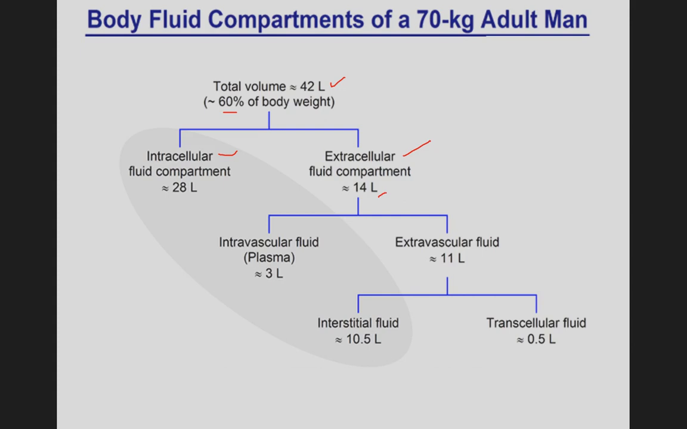Once again, extracellular fluid compartment is divided into two parts, intravascular fluid and extravascular fluid. Intravascular fluid is 3 liters, extravascular fluid is 11 liters. Further, extravascular fluid can be divided into two parts, interstitial fluid and transcellular fluid. The interstitial fluid contains 10 liters and transcellular fluid 0.5 liter.